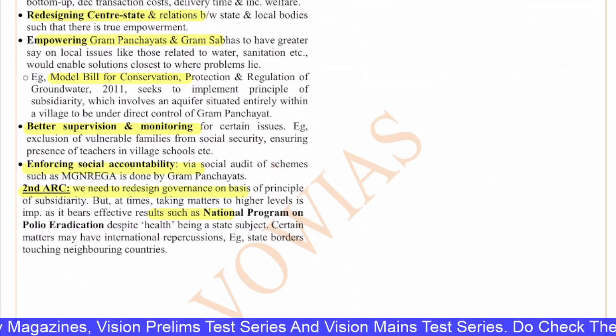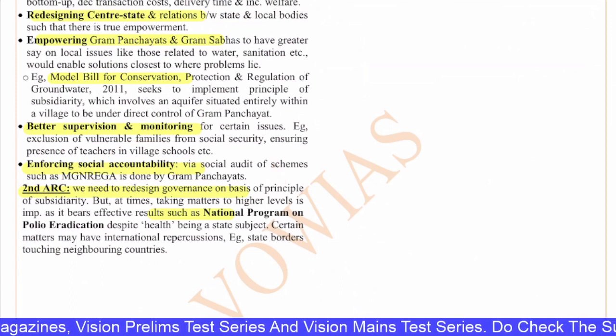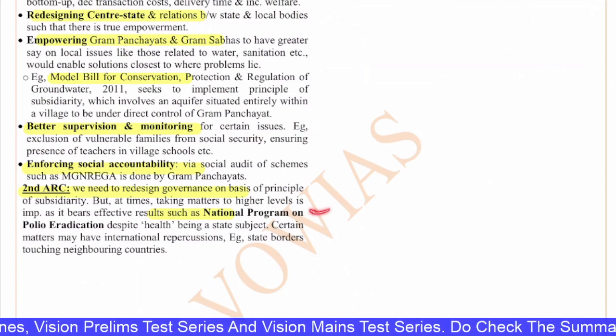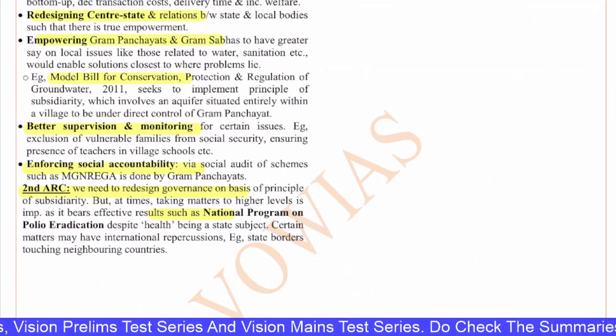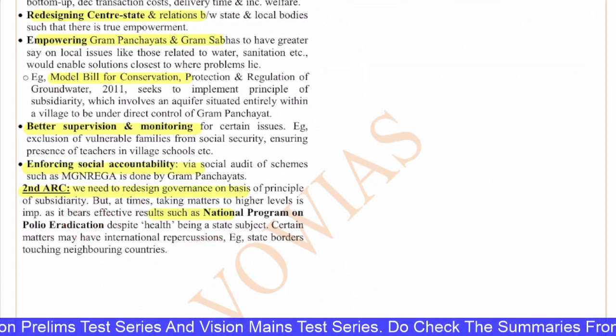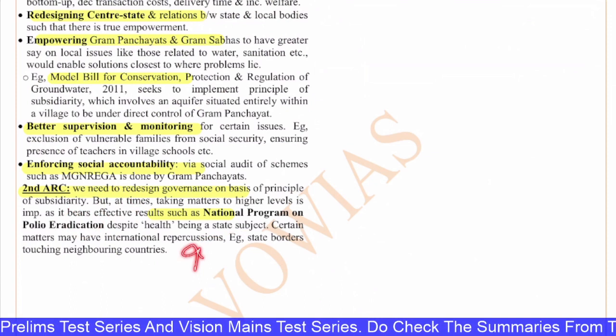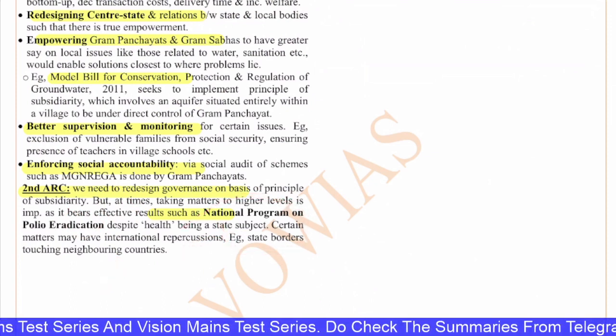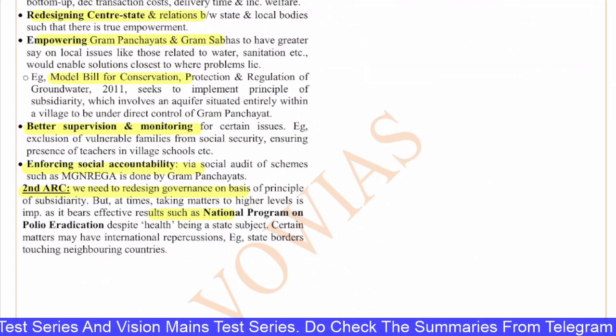But at times, taking a matter to higher levels is important as it bears effective results, such as the national program on polio eradication despite health being a state subject. Certain matters may have international repercussions as well, for example, the state borders touching neighboring countries. So all of these things have to be considered while making laws and rules.